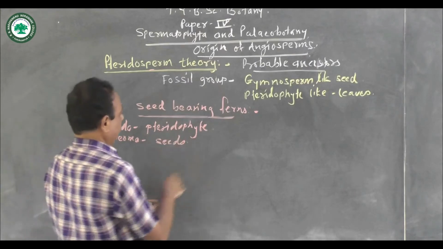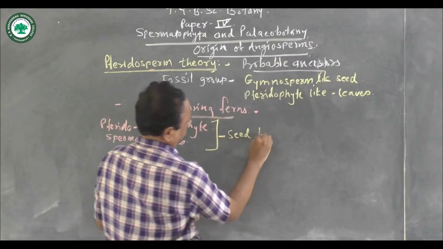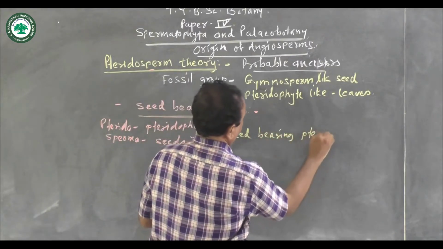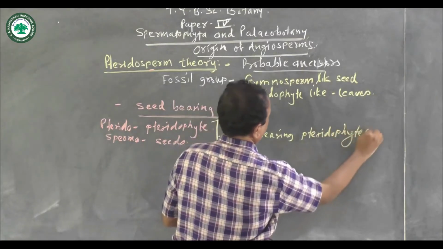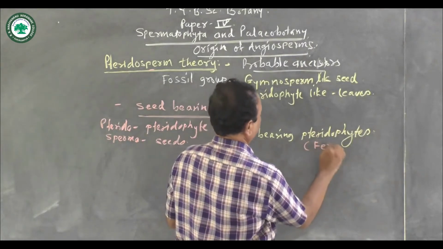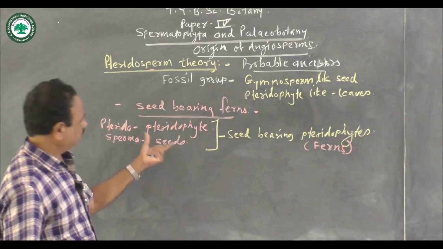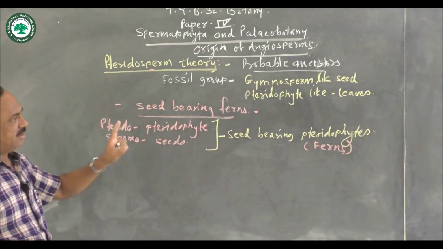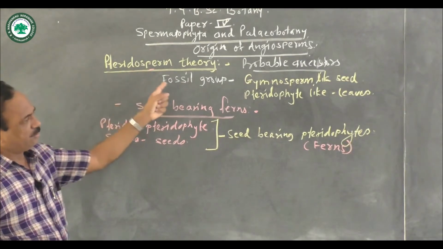That is, seed-bearing pteridophytes. We know that the plants of the pteridophytes are commonly called ferns, non-flowering plants.